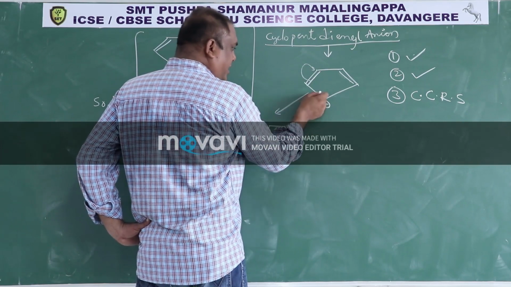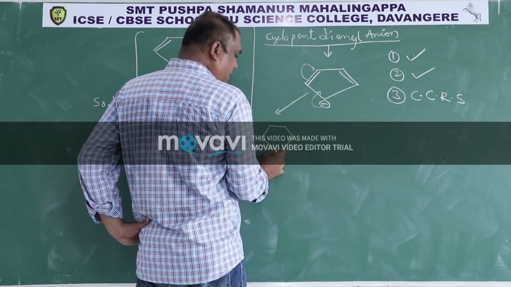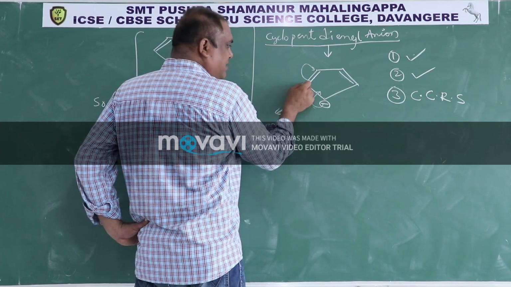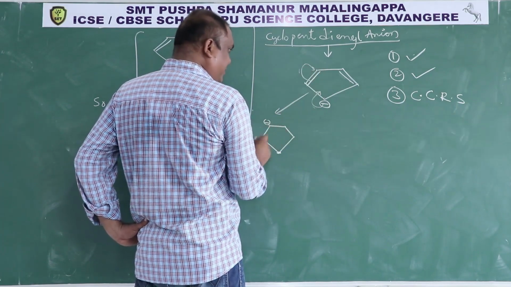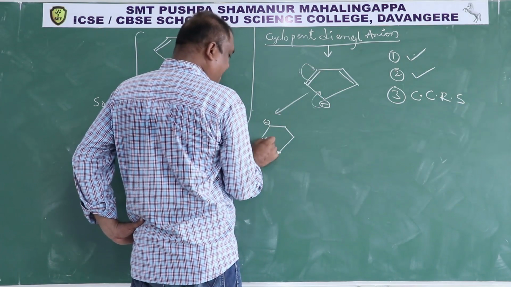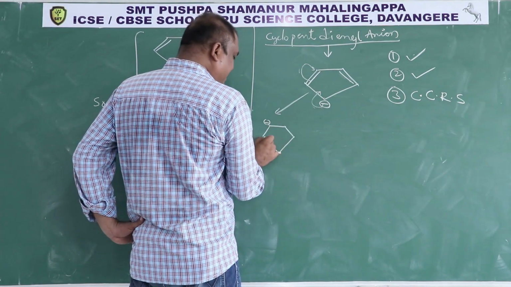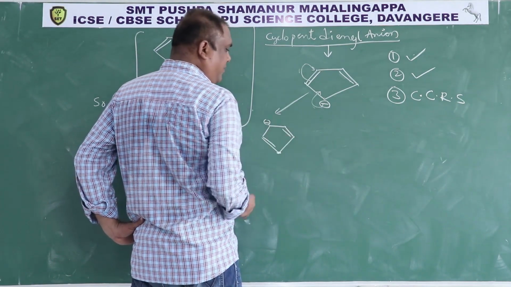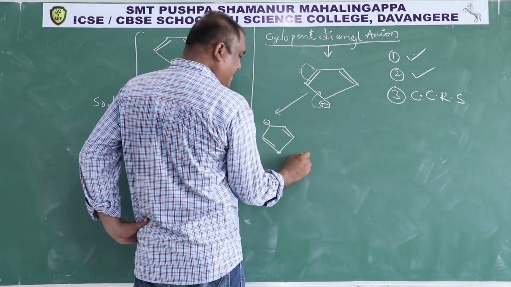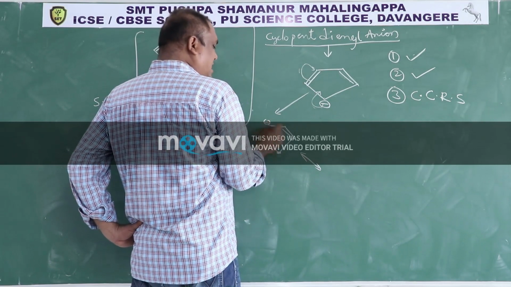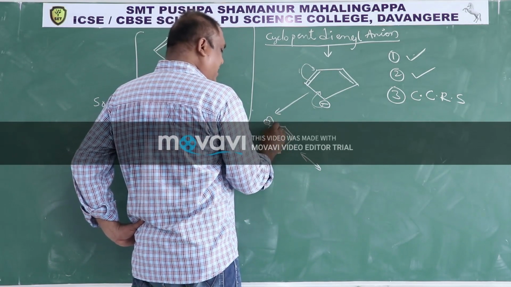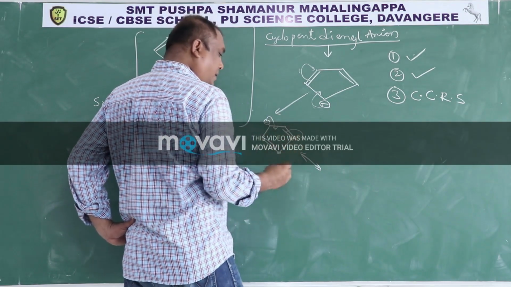When it is going here, this becomes neutral, this becomes neutral, this becomes negative. The negative fellow repels this and finally this becomes negative. So this is coming here, this becomes a pi bond, this becomes a pi bond. Then this negative charge and this pi bond are in conjugation, this will come here, this will go here.